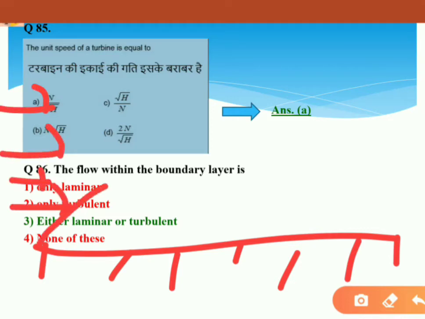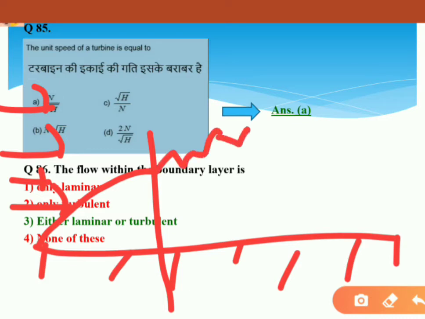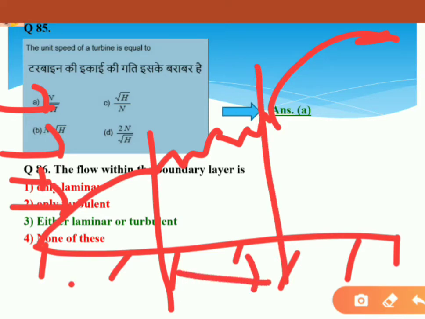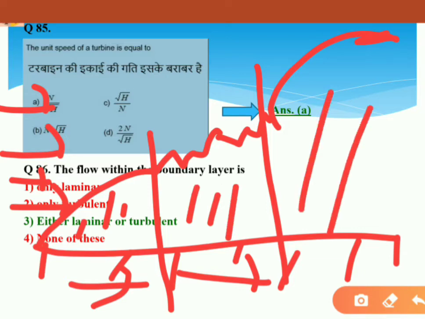First a laminar layer will occur on the surface, then after completing a certain distance the transition state will start, and after that the turbulent state will start after a certain point. So it's laminar, transition, and turbulent flow.